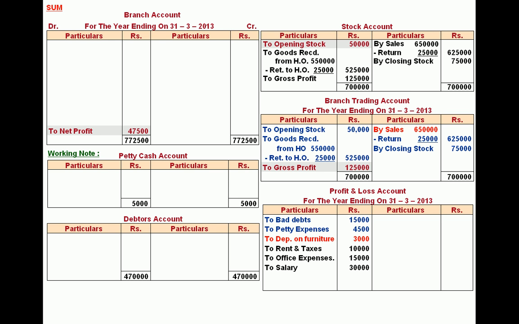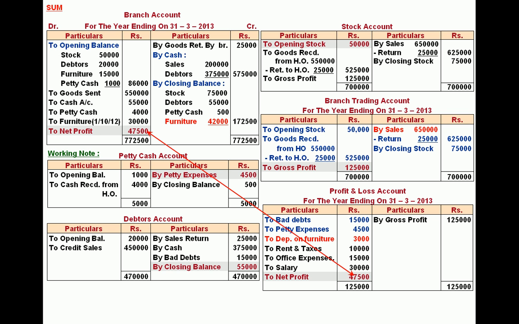That you can definitely find out by preparing trading account straight away, and opening stock can be found out, and then after finding opening stock by preparing trading account, you can complete the branch account and find the profit for the branch. That I will demonstrate in my next sum. This gross profit is transferred to profit and loss account. From this, all expenses are deducted. We get a net profit of 47,500, which is exactly same as we have found out by preparing branch account. This is how this sum gets solved.